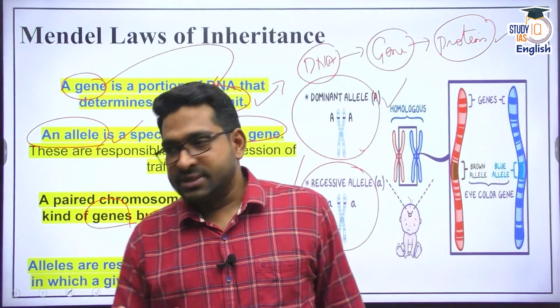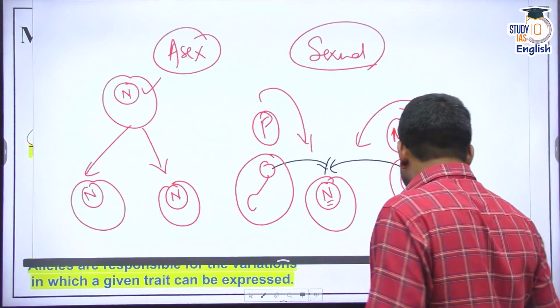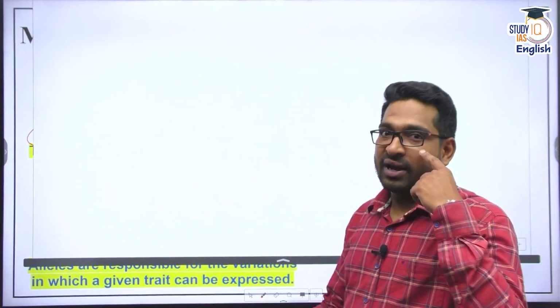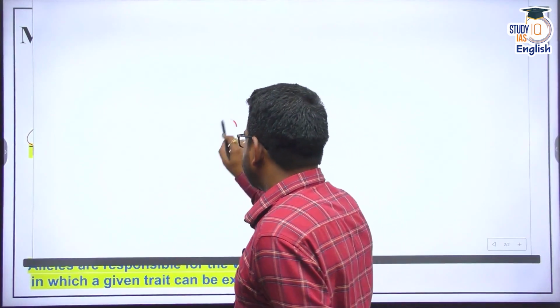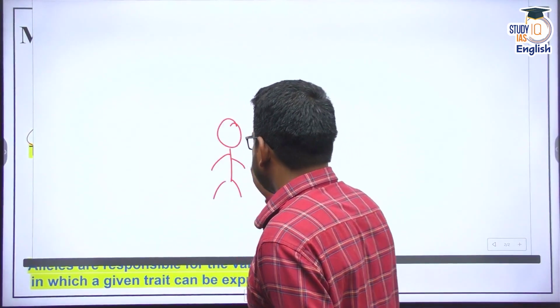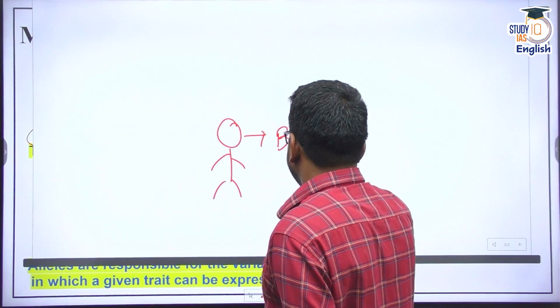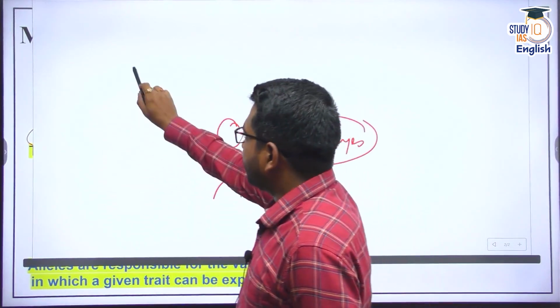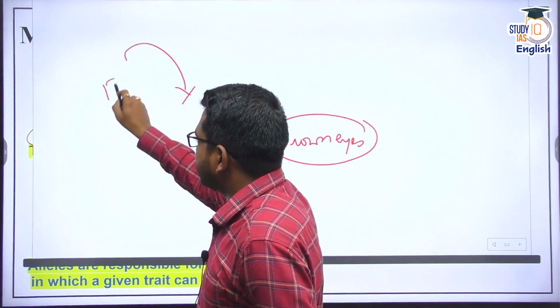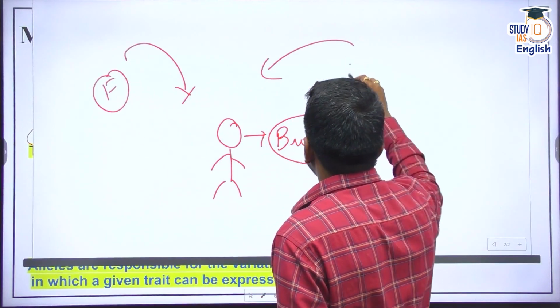Now see, let's try to understand this from my personal example. As I told you, I have brown eyes. Let's try to understand this concept of alleles. Now say this is Rahul sir. I told you brown eyes. All right, brown eyes. Now for this, you need to get information from one side, that is the father's side. You also need to get information from the mother's side.